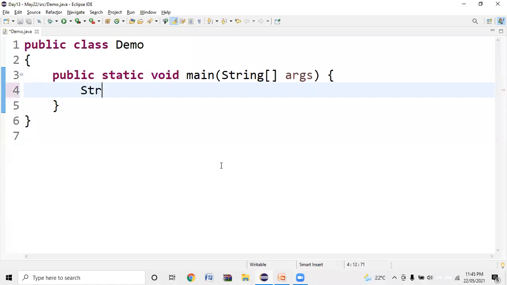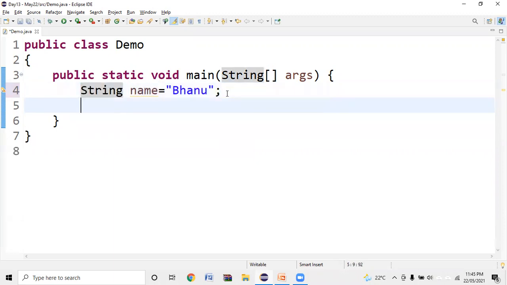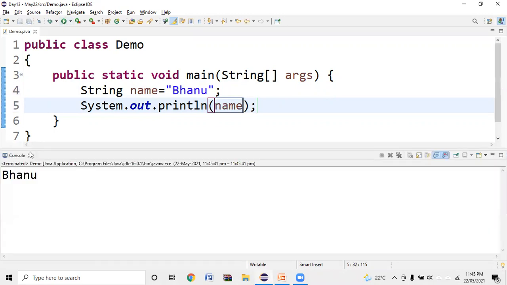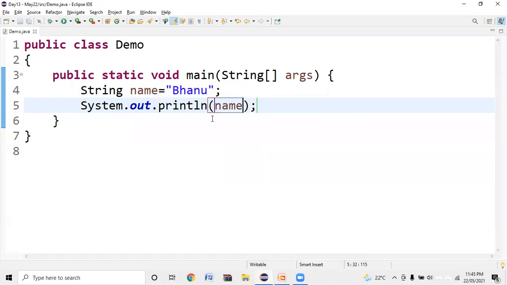Let me declare a variable, String name is equal to Bhanu. In this example, Bhanu is a value given within double quotes. It is called a string. It is stored in a memory space called name and it is of type String. If I want to print it, I will use the statement System.out.println(name). Let me run the program. As you can see, it is printing it.